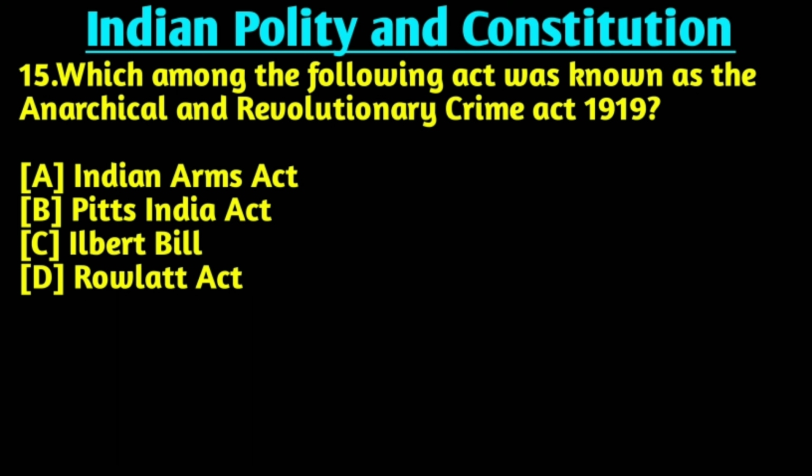Our last question for today is, which among the following act was known as the Anarchical and Revolutionary Crime Act 1919? Right answer is option D, Rowlatt Act. The Rowlatt Act was known as the Anarchical and Revolutionary Crime Act 1919.